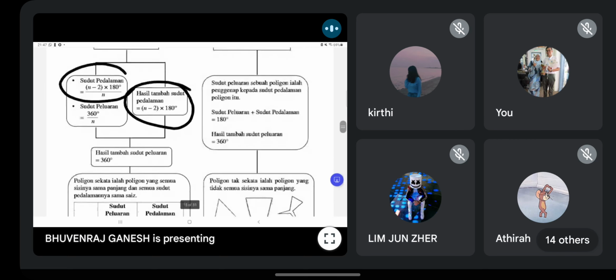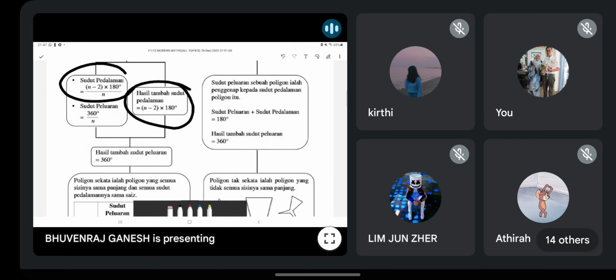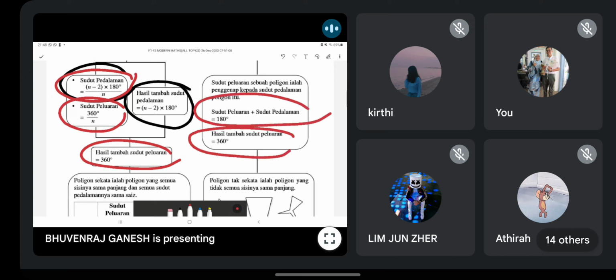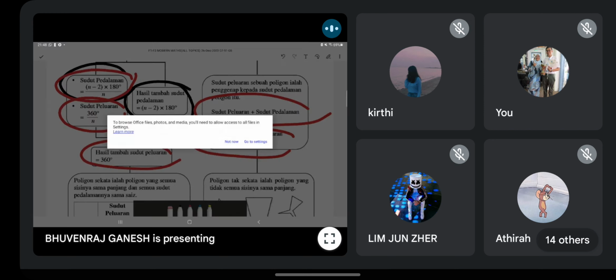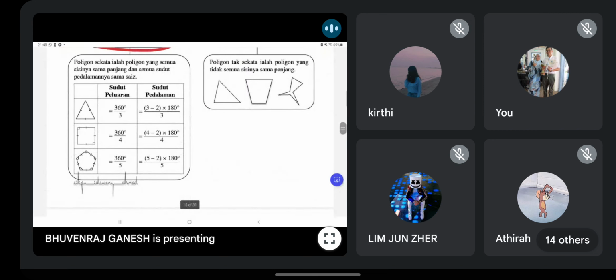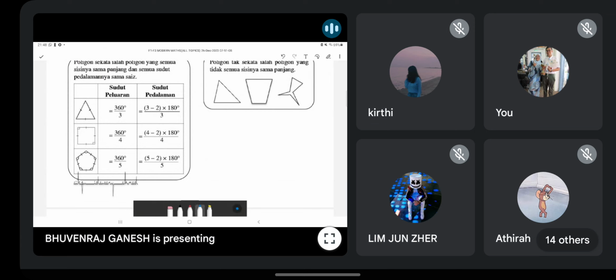All right. So then exterior angle, again we use the same concept. So if you want to find nilai satu sudut, you divide by the number of sides. One angle, you divide by the number of sides. Same concept for this. One interior angle, divide by the number of sides. Itu saja. Alright, and then you can see this one. This is the simple concept. Interior plus exterior, 180. Okay, and then the sum of exterior, 360, normal. Okay, and then you can see some example here. I think you all know this also, should be no problem.